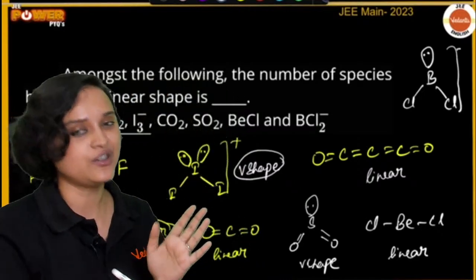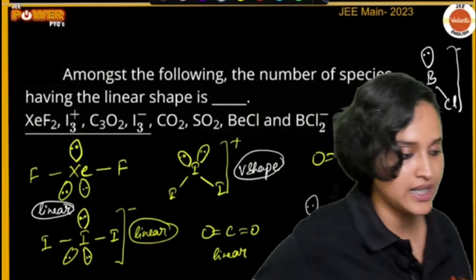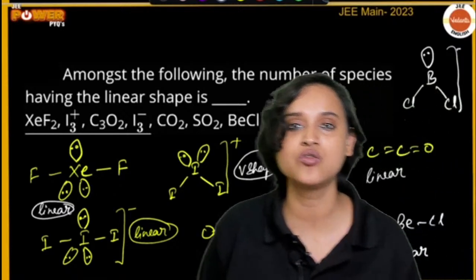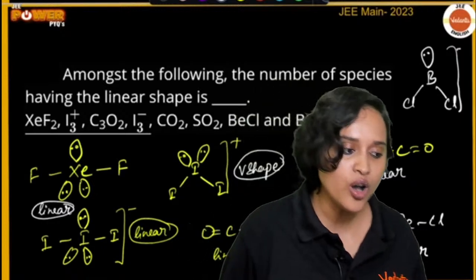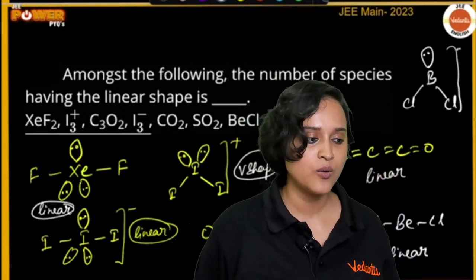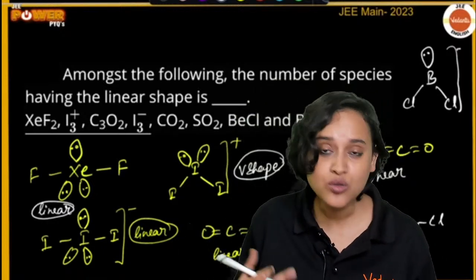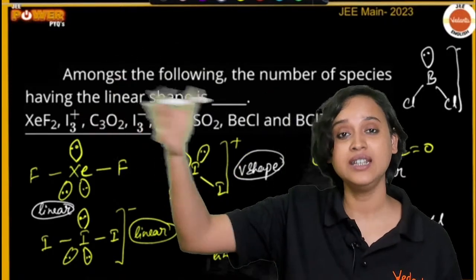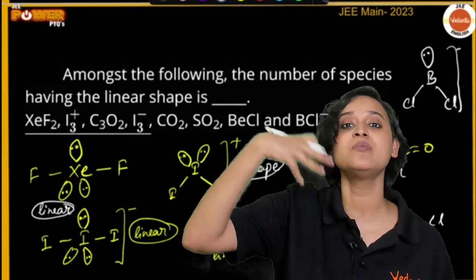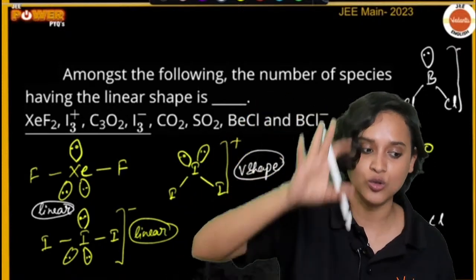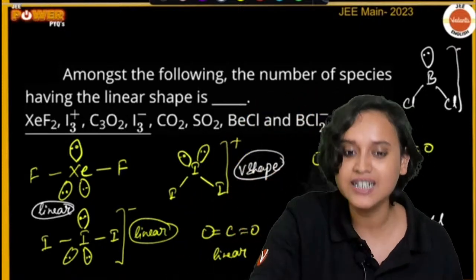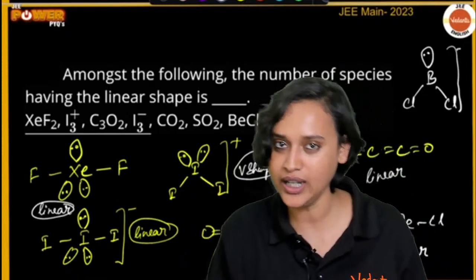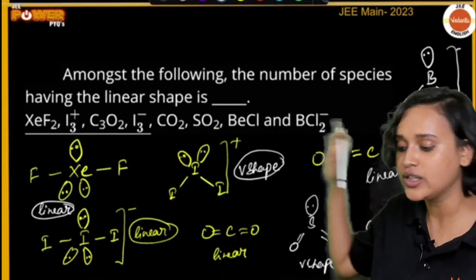So this will not have a linear shape, obviously. Soumya, what are you asking? How to draw structures? You're supposed to know how to draw structures. These are all there in the book. Tomorrow when I'm teaching you chemical bonding, I'll teach you. Don't worry. Have a look at the questions and try to solve them. So these are the answers.